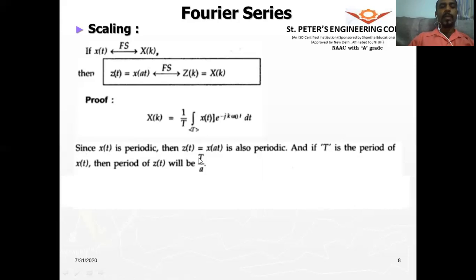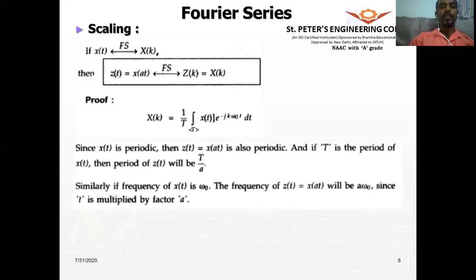So the period of this time scaled signal x of at will be T by a. So similarly, if the frequency of this signal is omega naught, that will also be scaled by a into omega naught. All right. So therefore, it will be multiplied by a factor of a. So when we multiply a with t, it will also get multiplied by a into omega naught.